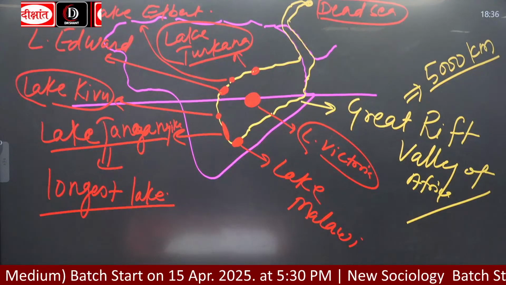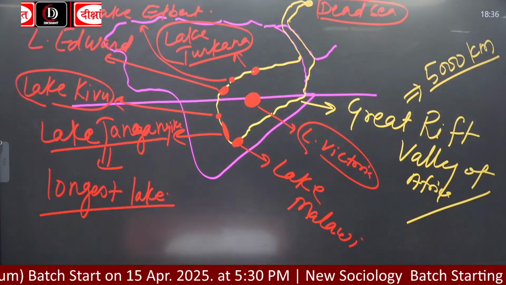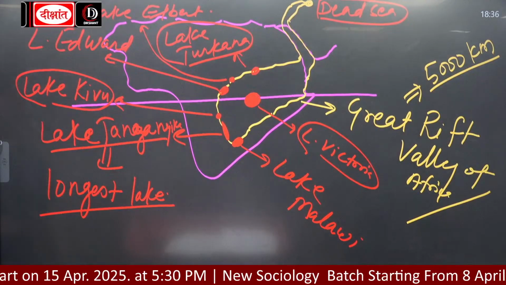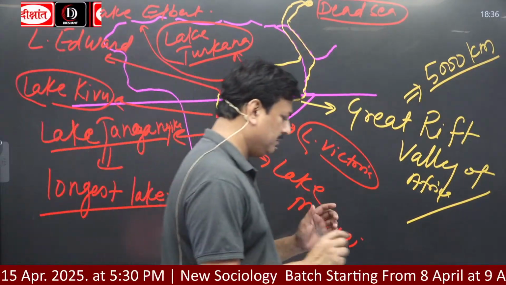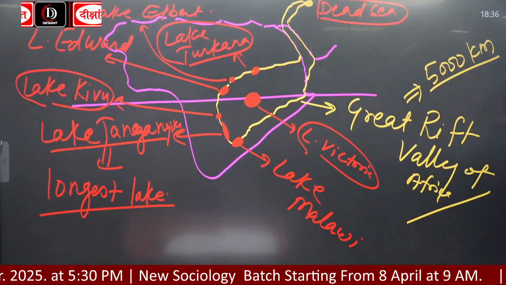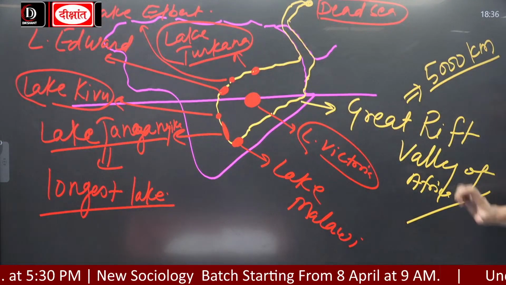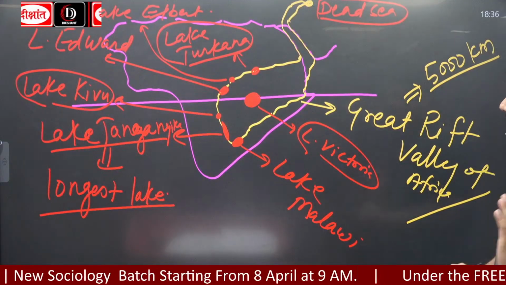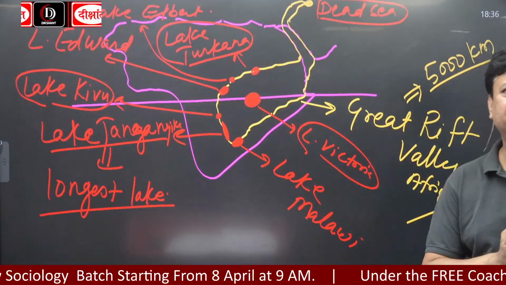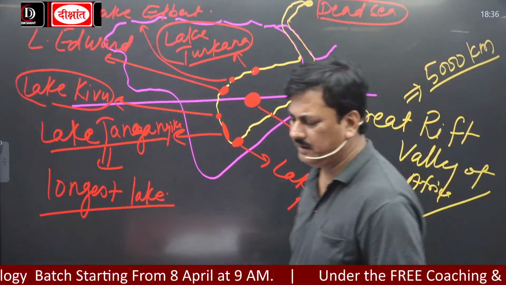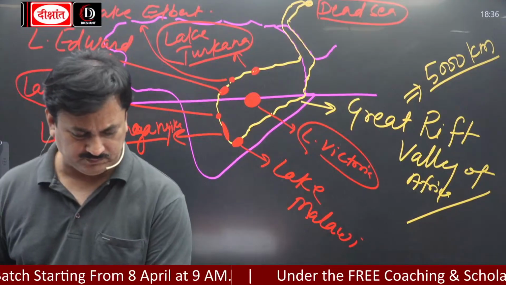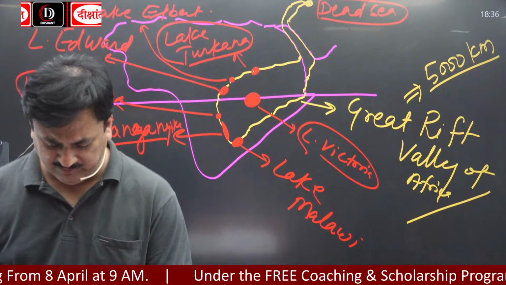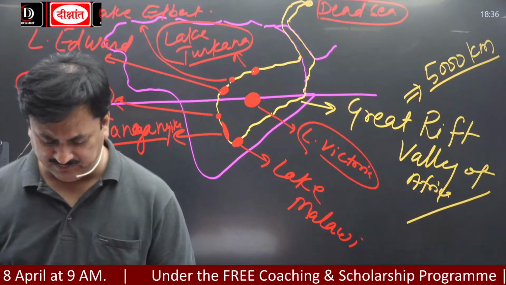Okay? Now what you all have to do? You all have to see in the map, in your notes, the countries where these lakes are located. Okay? These are the 7 big lakes of Africa, and these lakes are called, क्या कहते हैं? The Great Lakes of Africa.